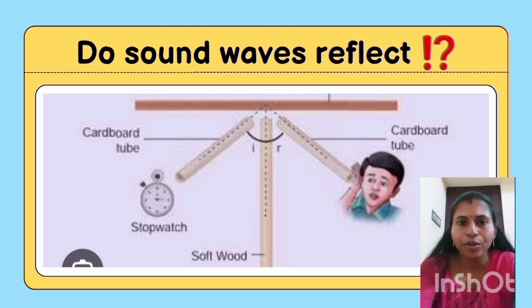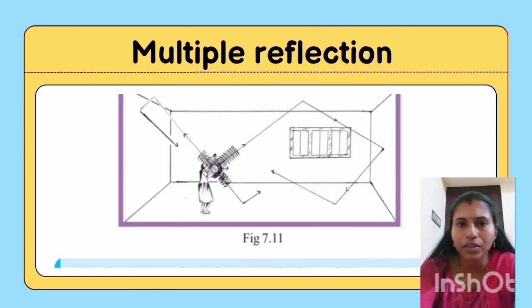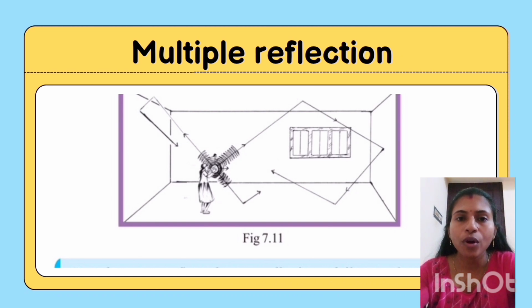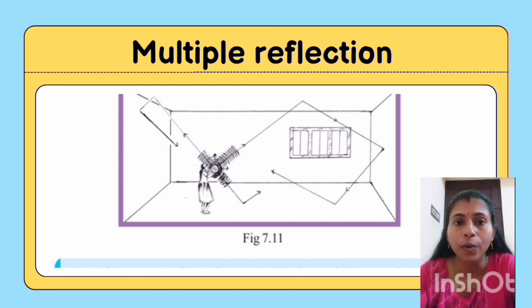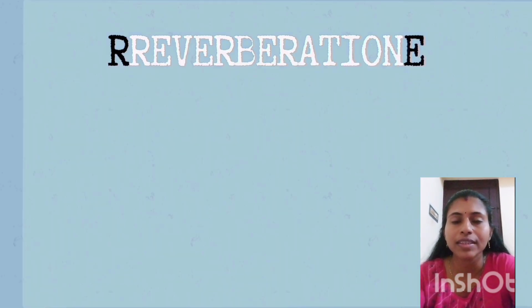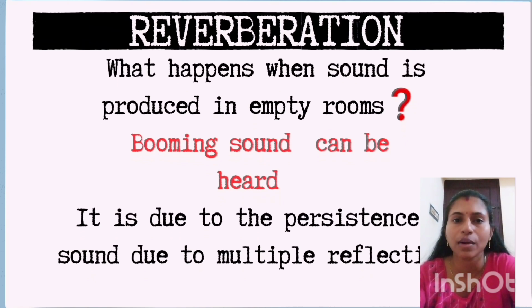Is that clear for you? Now look at this picture. What do you observe in this picture? You can see that the sound produced by the girl is getting reflected multiple times. This phenomenon is known as multiple reflection of sound. You are familiar with stethoscope, right? Devices like stethoscope and many other musical instruments make use of this multiple reflection of sound.